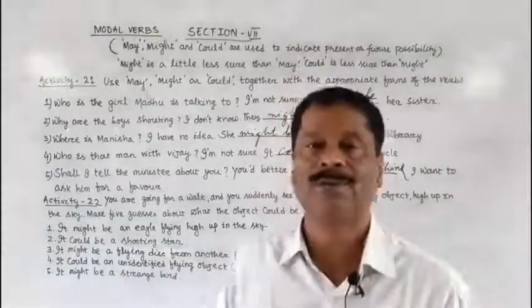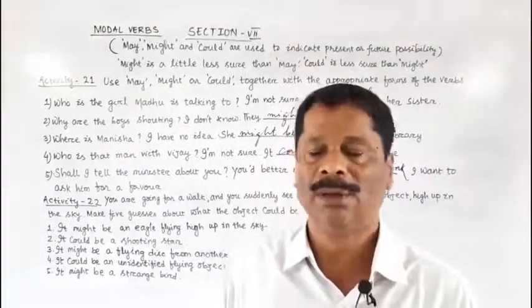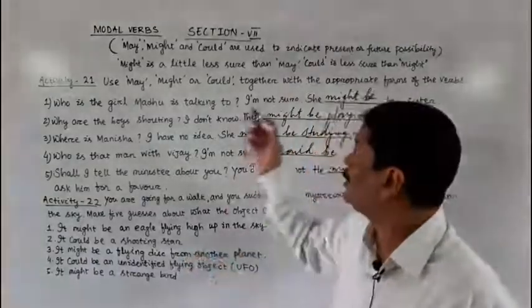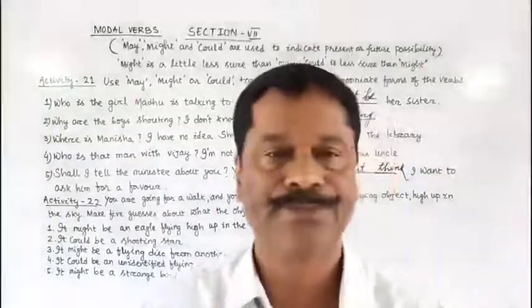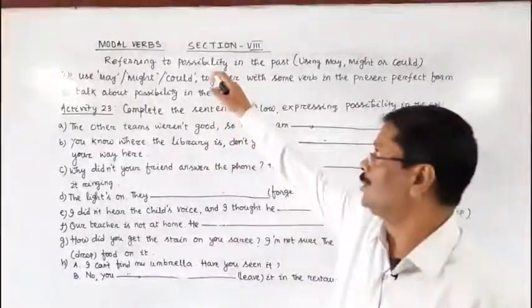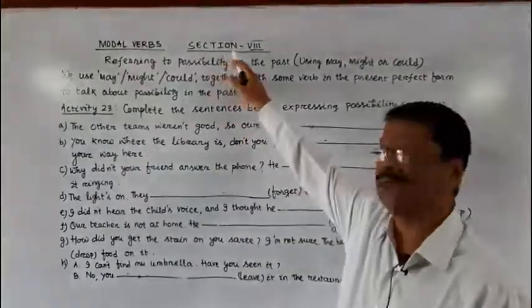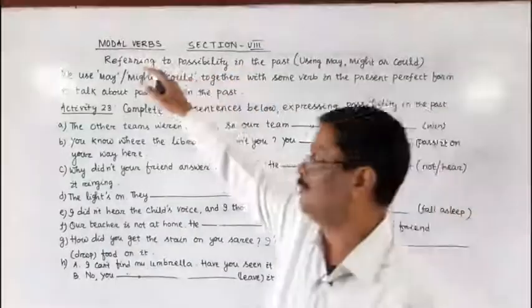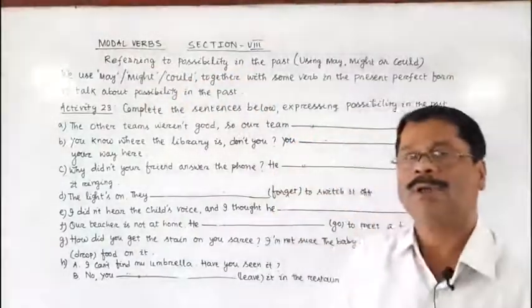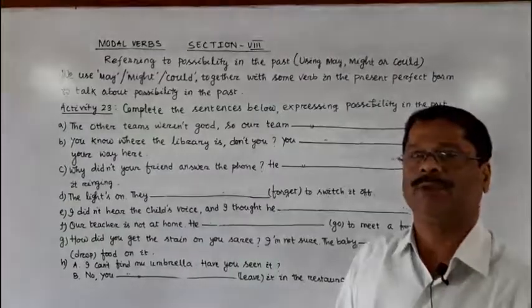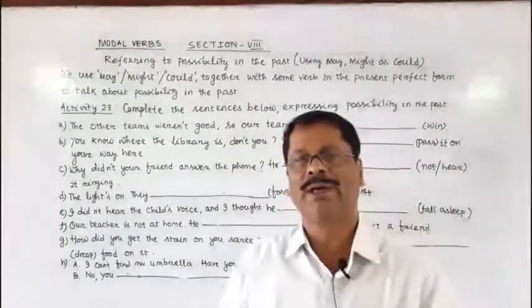Clear? Now let us proceed to the next activity or next section, section 8. Now we are going through the next section, that is section 8 of modal verbs. In our previous section, what did we discuss?